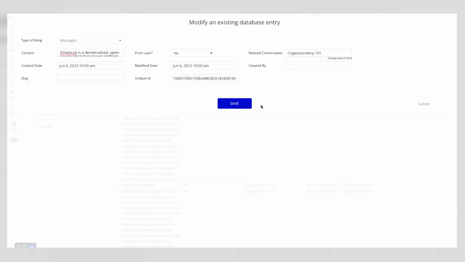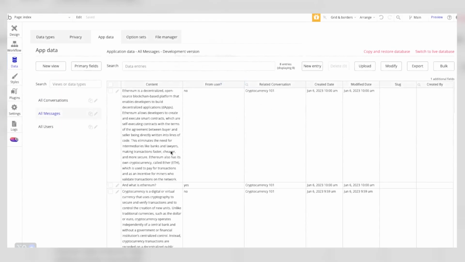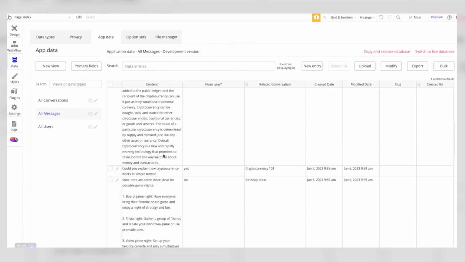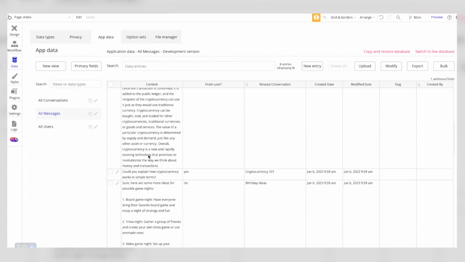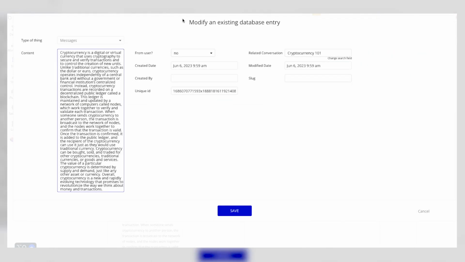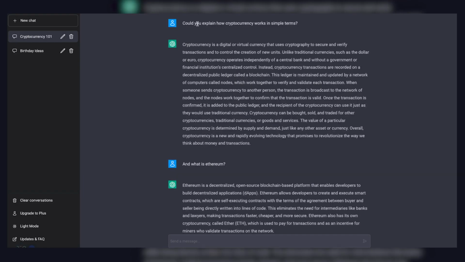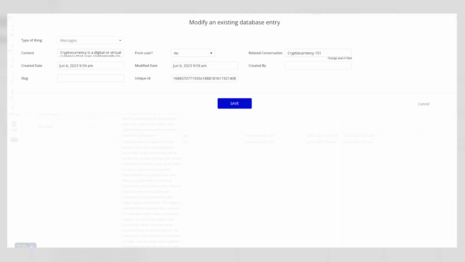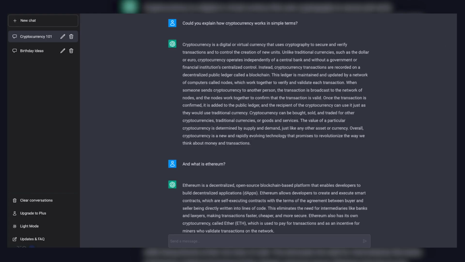If we want to see that first one, same idea. We just scroll down here, cryptocurrency. So you see the question was, could you explain how cryptocurrency works in simple terms? And then you have the answer. Cryptocurrency is a digital or virtual currency. And that is the thing we were looking at before. See, very simple. I said that very quickly, but hopefully you see what I mean, how the data connects to the front end. Very, very easy to look at.